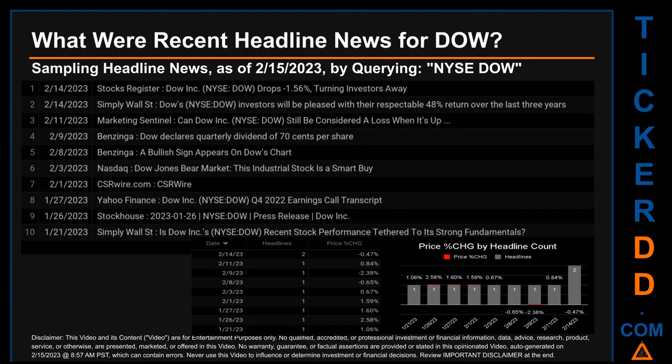The latest publication was Tuesday, February 14, 2023, when there were 2 found headlines. Stocks Register published the headline that read, Dow, NYSE: DOW, drops -1.56%, turning investors away. Simply Wall Street published the headline that read, Dow's investors will be pleased with their respectable 48% return over the last 3 years. The oldest publication was on Saturday, January 21, 2023, 1 month and 25 days ago, when Simply Wall Street published the headline that read, Is Dow Inc.'s recent stock performance tethered to its strong fundamentals?